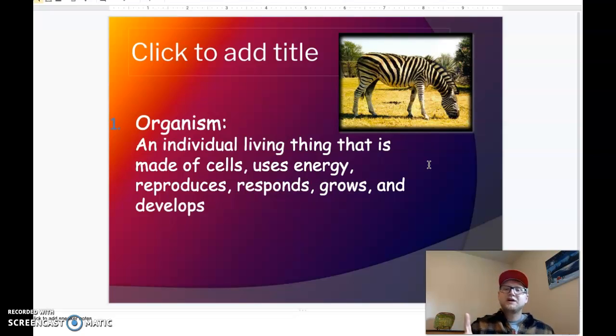That's our first level of organization. We're only going to group it bigger from there. Okay, so organisms are our smallest classification.